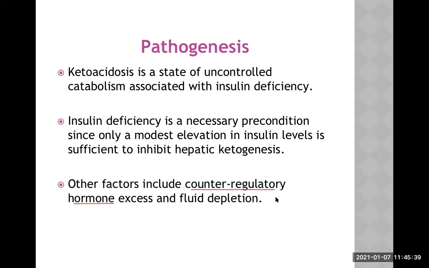So glucagon first on the list, then glucocorticoid or cortisol, catecholamine, growth hormone, and thyroid hormone. These are the counter-regulatory hormones. So they are excessive in case of diabetic ketoacidosis, and there is fluid depletion as well. Let's move on.